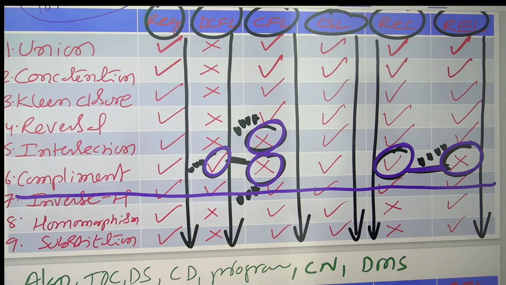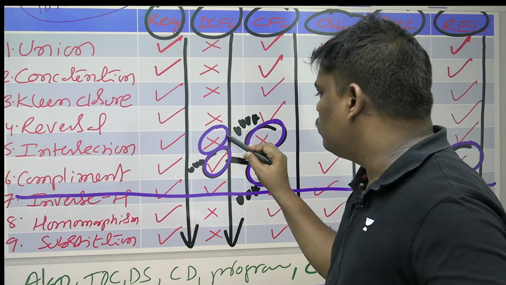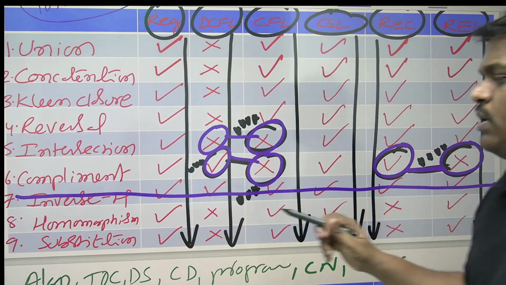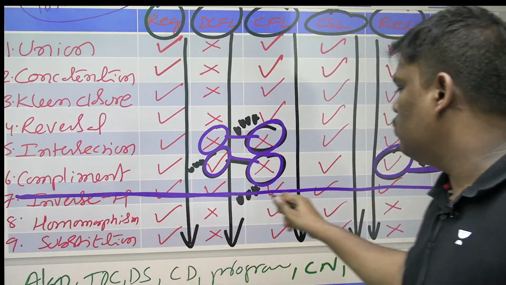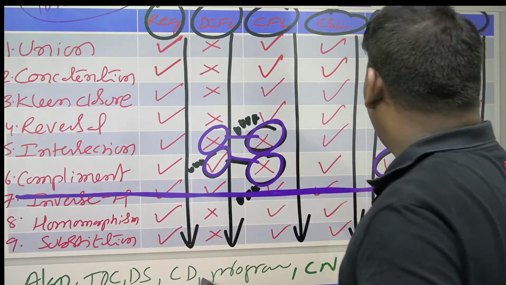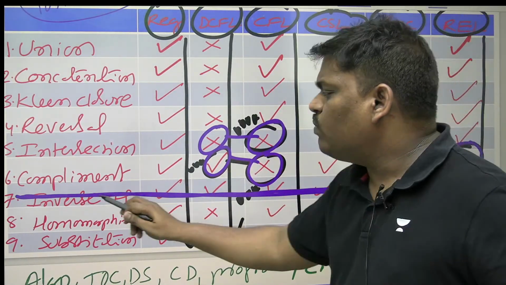DCFL closed under complementation, CFL not closed. Intersection is not closed for both. Take care. This also take care. And one more. This 7th row, all are closed. See this one, 8th row, 9th row actually not required. If you learn by heart, no problem. Whatever I circled, they are very, very important. This one closed for all.